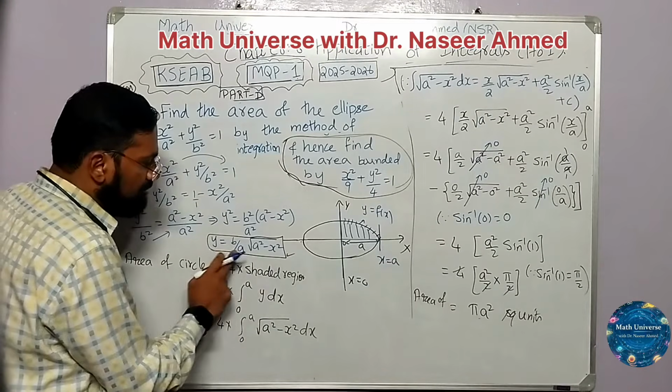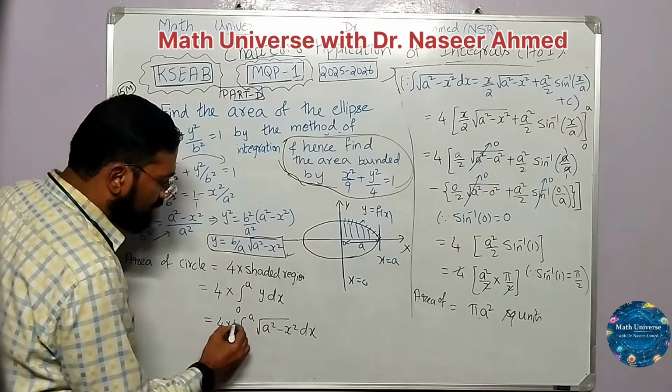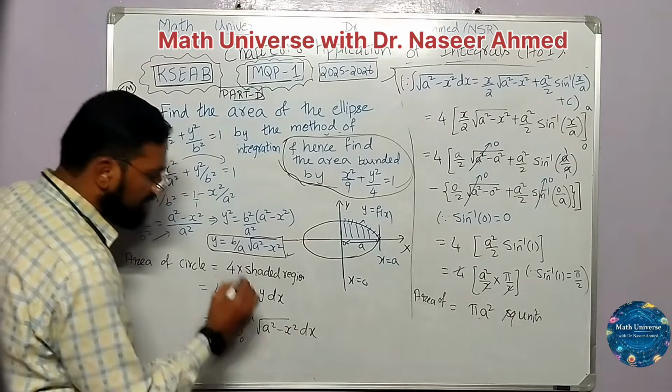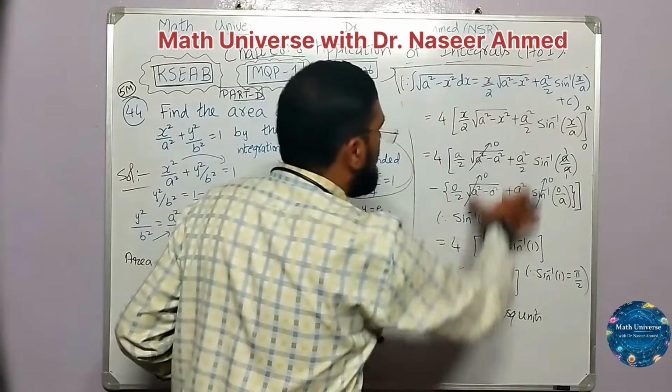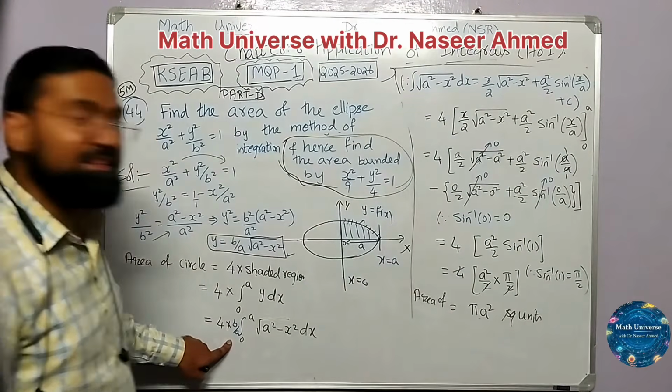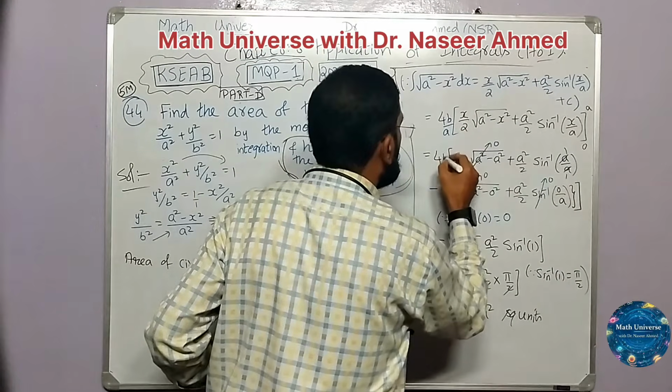So now let us simplify. In place of y, b by a. You can see this term is there, only b by a. I will write it directly outside the integral, b by a. This integration remains all the same, only b by a. That's what I said: buy one get one free.